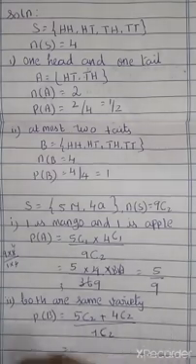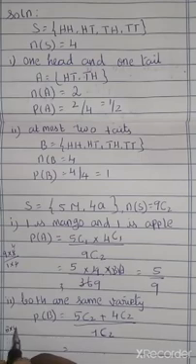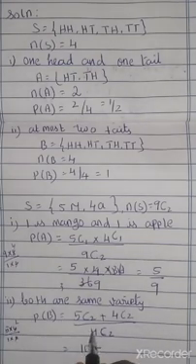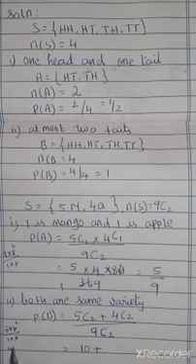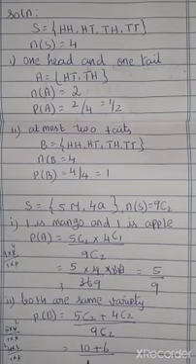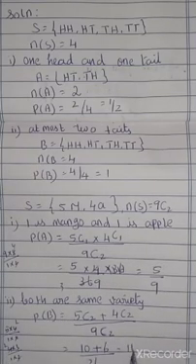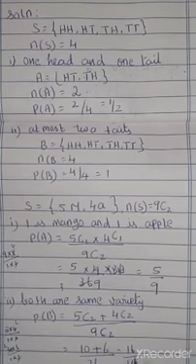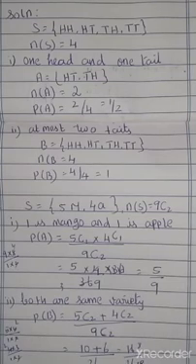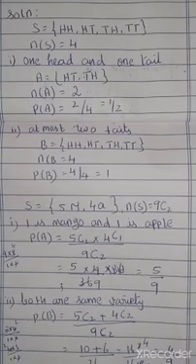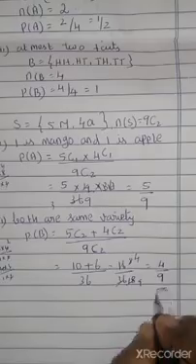So 5C2 is 5 into 4 by 1 into 2, which is 10, plus 4C2, which is 4 into 3 by 1 into 2, which is 6, divided by 36. That is 16 by 36. Simplifying, the answer is 4 by 9. 4 by 9 is the final answer.